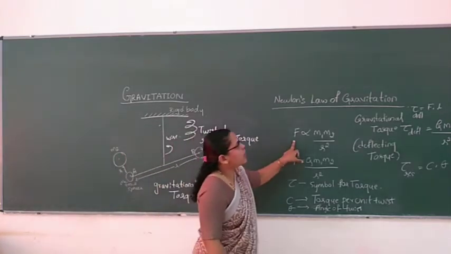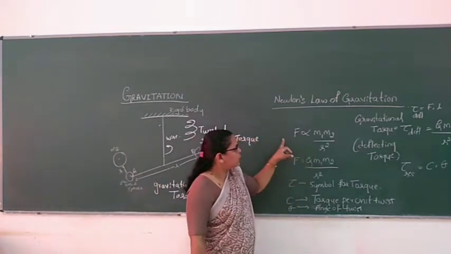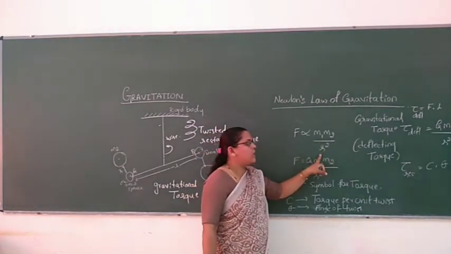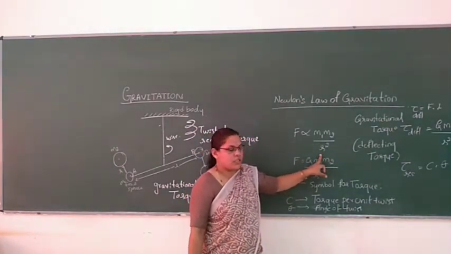Now, according to the law of gravitation, the force of attraction is directly proportional to the product of their masses and inversely proportional to the square of the distance between them.